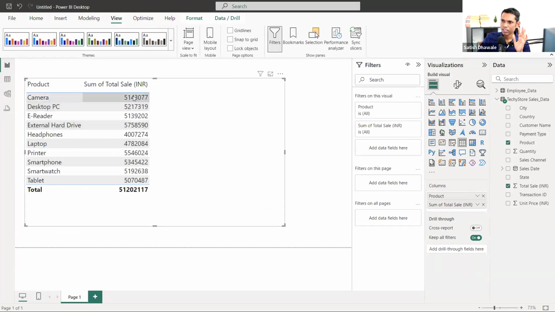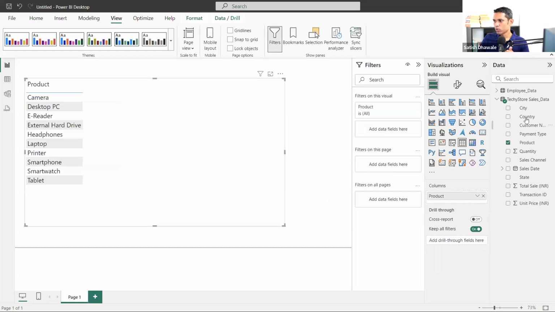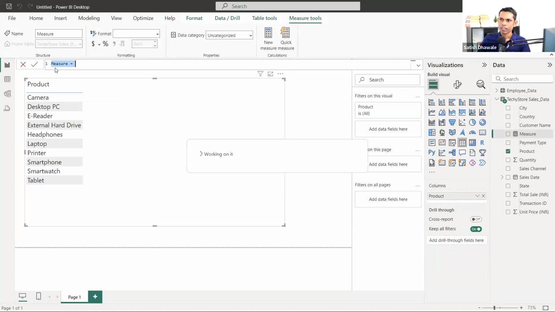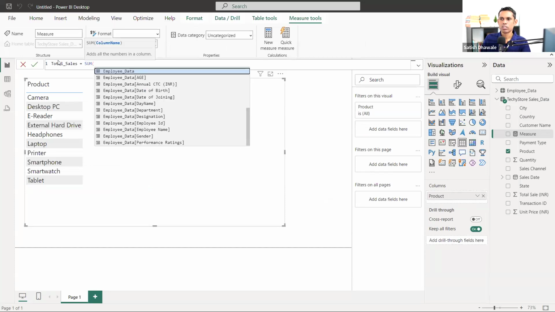Meaning we just get the product-wise total with the help of sum of total sales. But I don't want to get it with this implicit DAX. I want to calculate with my explicit DAX. In order to do that, as everybody knows, yesterday I told you to right-click and click on new measure and create your own total sales measure, an explicit measure. I'm putting down total sales, and you know how to get the total sales.